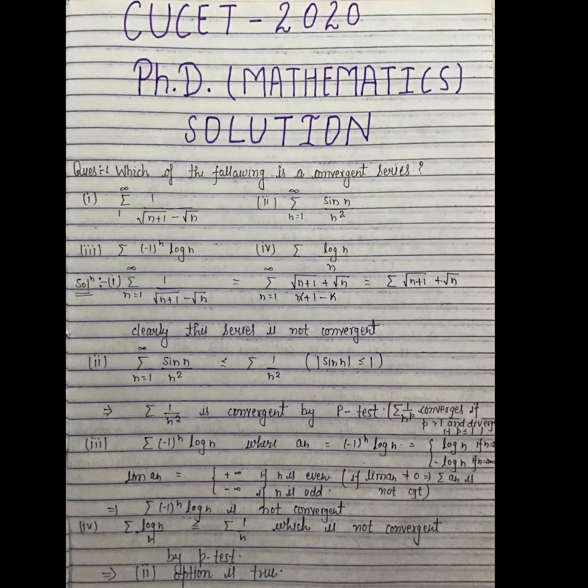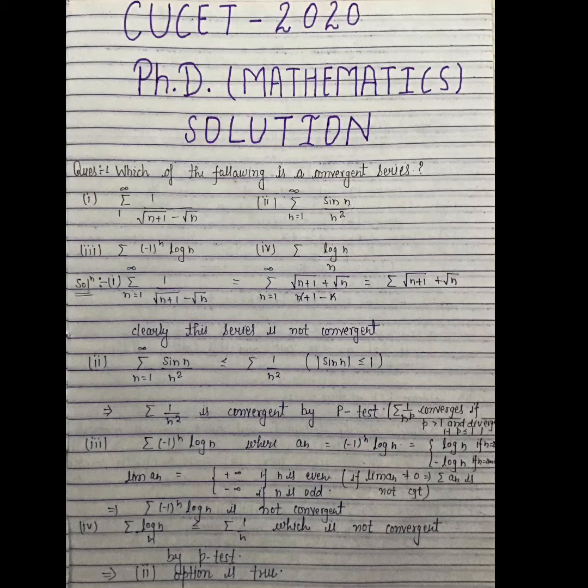So first question is, which of the following is a convergent series? We will use some results. First is the p-test, second is if limit a_n is non-zero, this implies summation a_n is not convergent. The p-test says that summation 1 upon n to the power p converges if p is greater than 1 and diverges if p is less than or equal to 1.